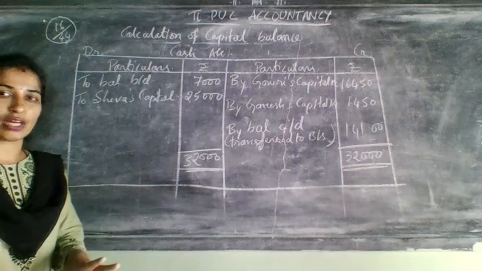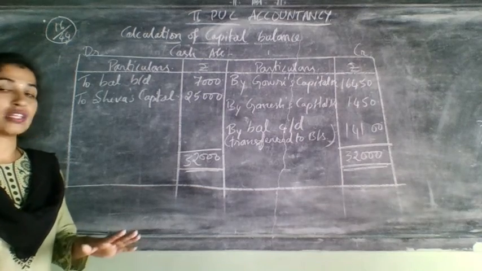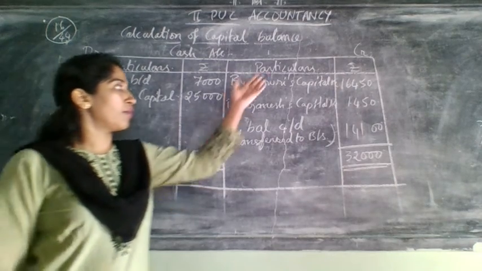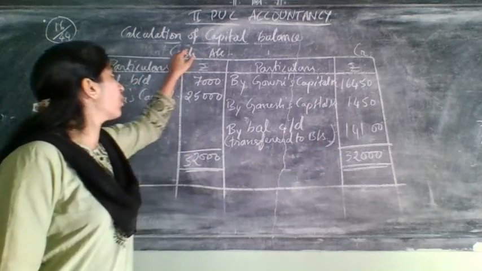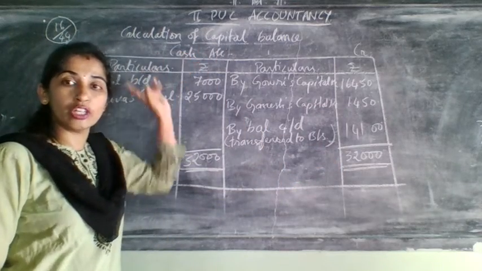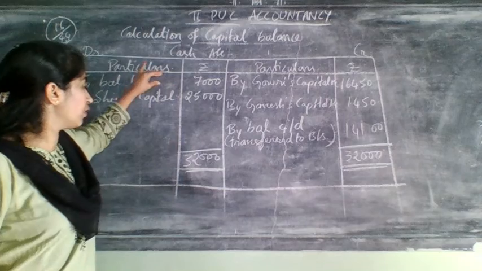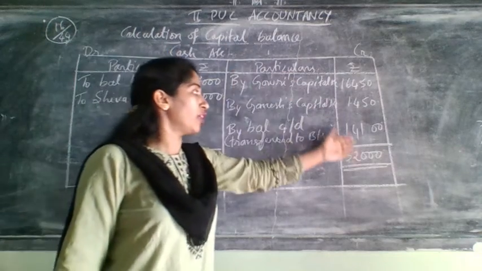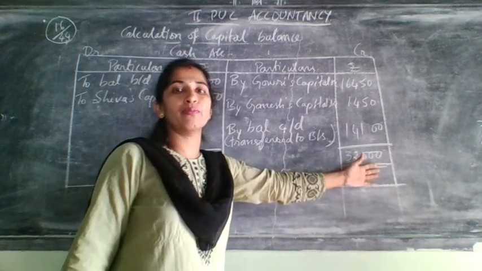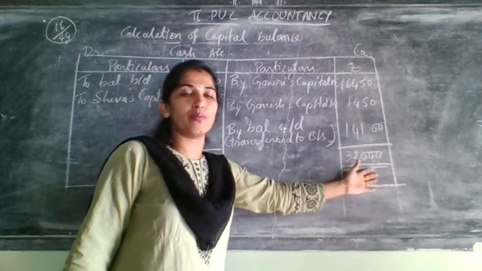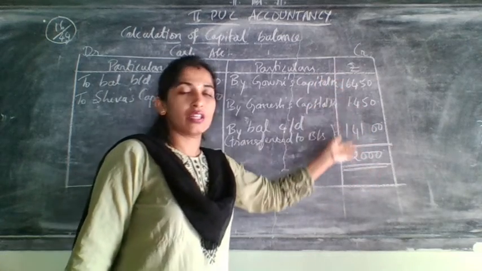But I explained one more thing. Sometimes in a problem, which side will come more? This side will come more. That is not for cash, that is only for bank. Brought down you will write here. After that, when you do the total, this side will become more, the credit side.